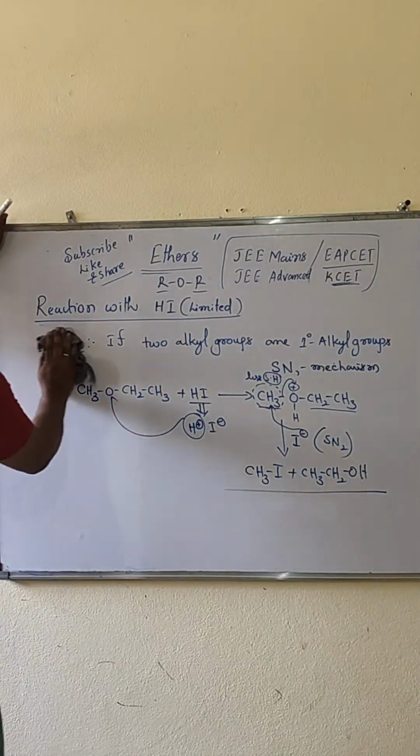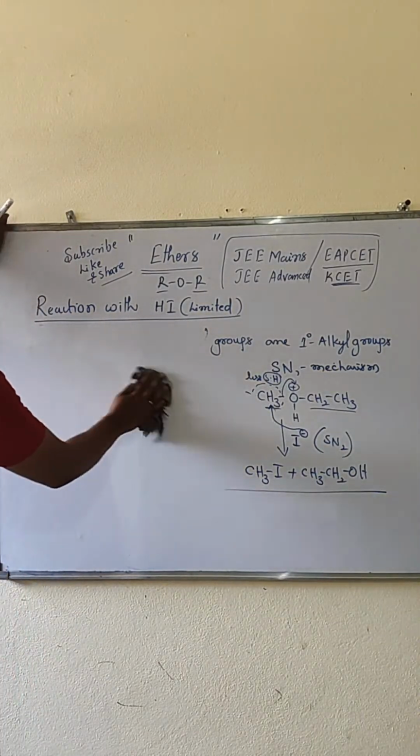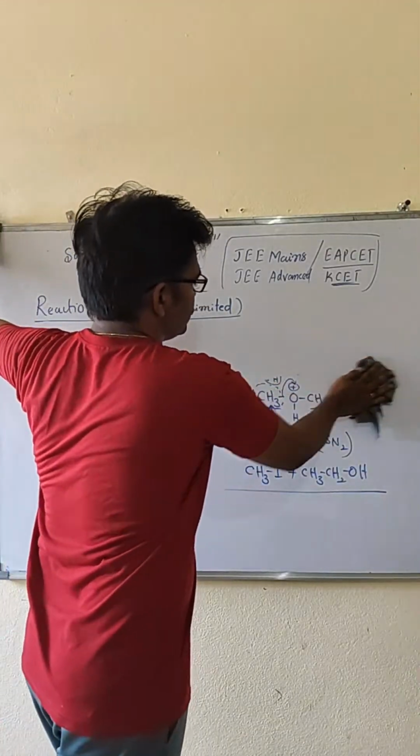Next, we have to discuss case 2. What is case 2?